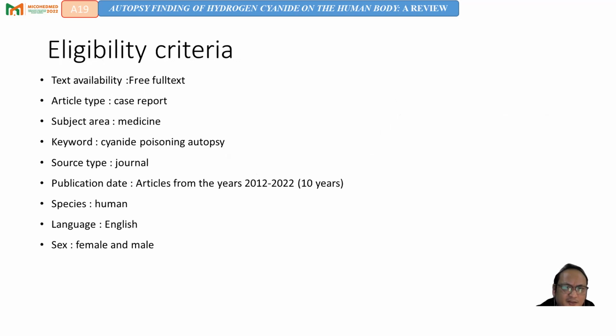Eligibility criteria: text availability, free full text, article type, case report, keywords, cyanide poisoning, autopsy, source type, journal, publication date, articles from 2012 to 2022, about 10 years, species, human, language, English, sex, female and male.